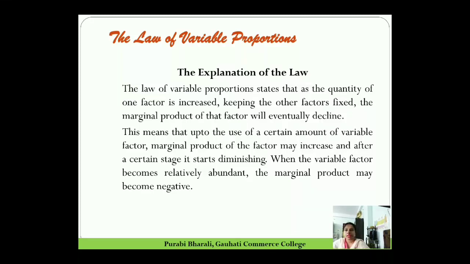So there are 3 different stages. As we have mentioned, it doesn't decline immediately. It declines gradually. Initially it increases. So the law of variable proportion says that initially the total product increases at an increasing rate. Then total product increases at a diminishing rate. And after that, if we keep on increasing the variable factor, the marginal product becomes negative and the total product starts falling. So these are the three stages of the law of variable proportion.